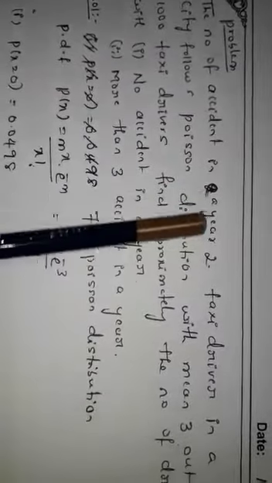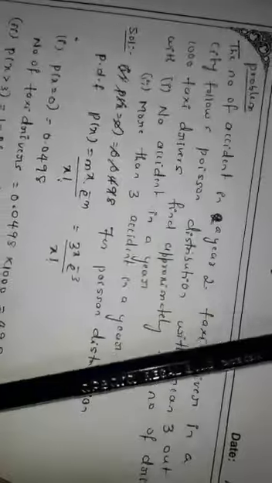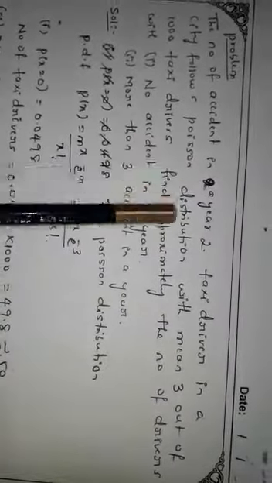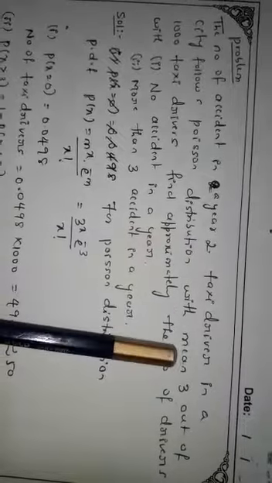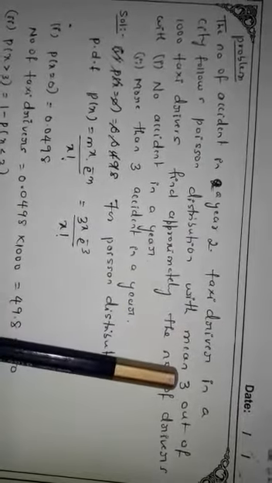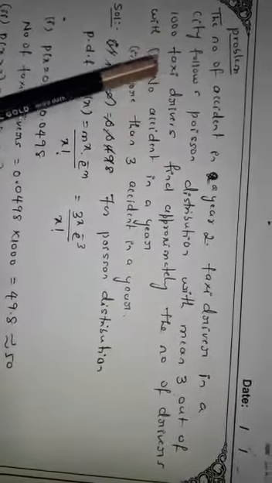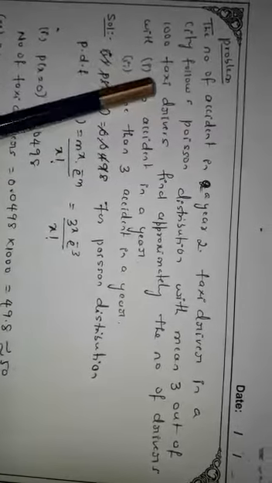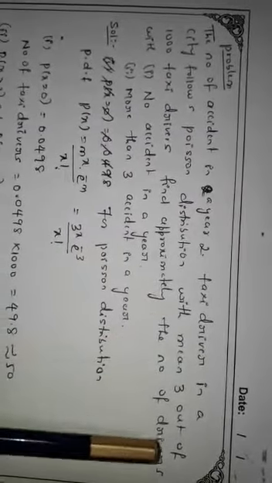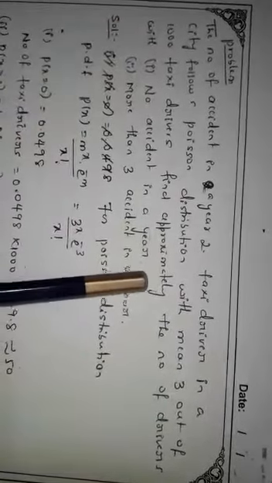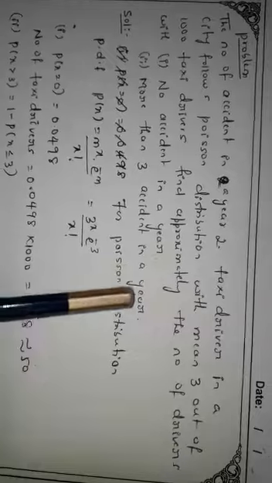So here is our first problem. The number of accidents in 2 years for a taxi driver in a city follows a Poisson distribution. You can see it is clearly mentioned that you have to use the Poisson distribution for this problem, with mean 3 out of 1000 taxi drivers. So we have to calculate the Poisson distribution for 1000 taxi drivers. Find approximately the number of drivers with no accident in a year, and more than 3 accidents in a year.